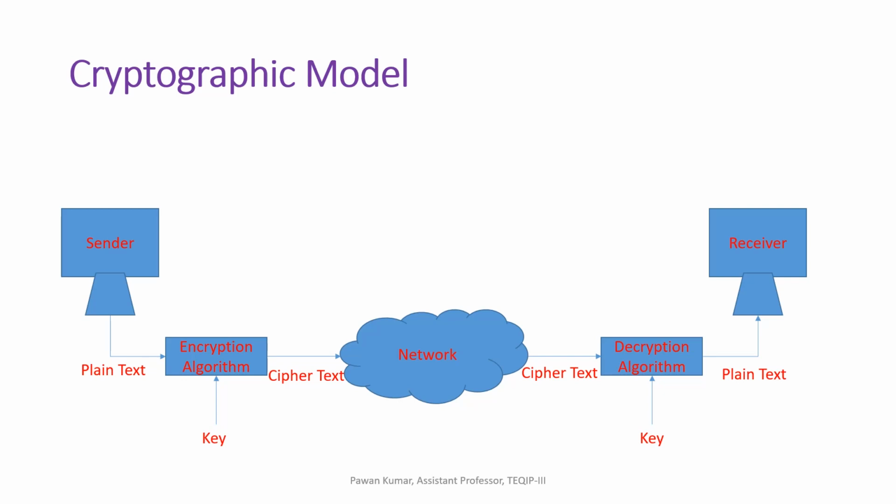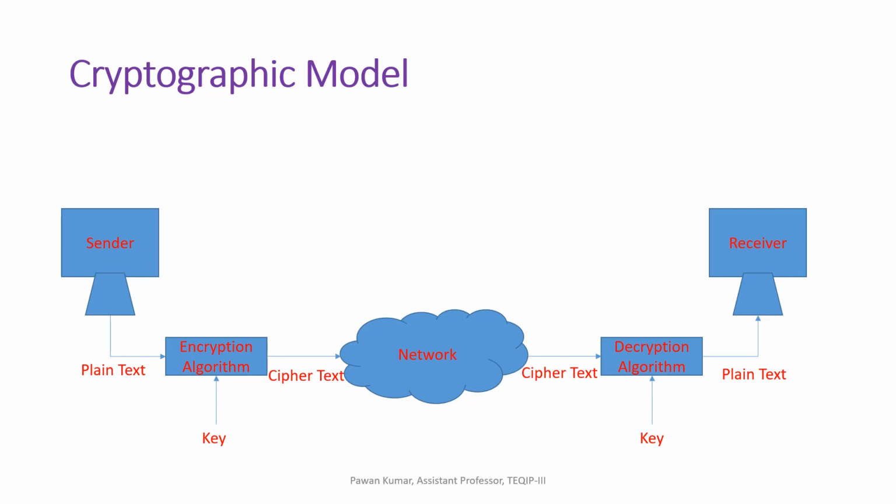And at the receiver side, the decryption algorithm is used to decrypt the ciphertext into plain text. The decryption algorithm also takes two inputs, that means ciphertext and key, and produces plain text, that is known as the decrypted message.